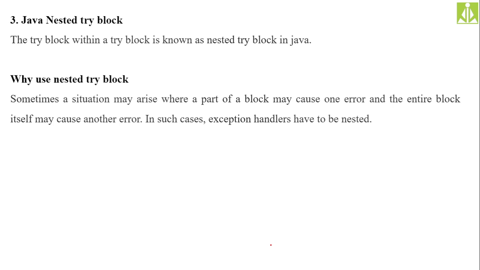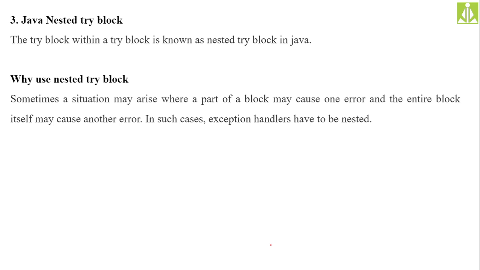In such cases, exception handlers have to be nested. Suppose you want to handle more exceptions, because if one exception occurs, immediately the control leaves the try block. The control is thrown out of the try block, and it does not go for any other exception type. So if you think there is a possibility of more exceptions within the try block, and you want to handle multiple exceptions, not a single one, then we have to go for nested try blocks.